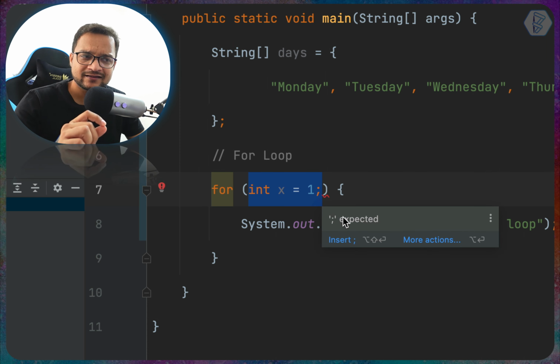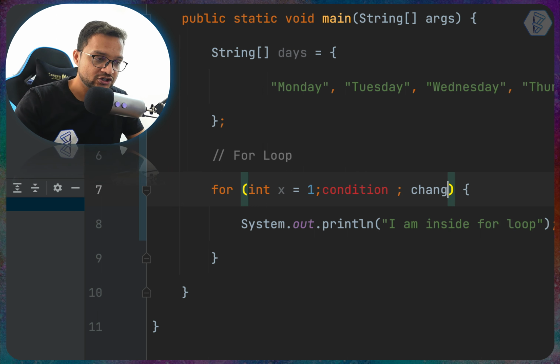But still it says semicolon because remember I told you we need the 3 things: variable, condition, and change. So here comes the condition and then a semicolon to define that the condition statement is done, and then change. Now you don't have to give a semicolon here, it's just the last thing, so that's fine. But if you are not providing anything, it doesn't matter. So let's try to run this thing and see what's going to happen.